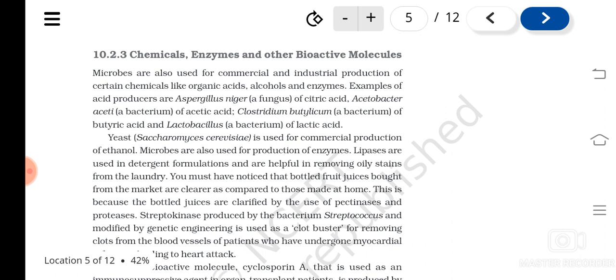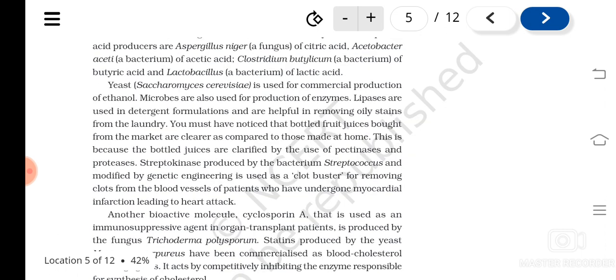Then yeast Saccharomyces cerevisiae is used for the production of ethanol, as we have learned. Then lipases are used in detergent formulations. Bottled juices are clearer because of the presence of pectinases and proteases, also obtained from microorganisms.